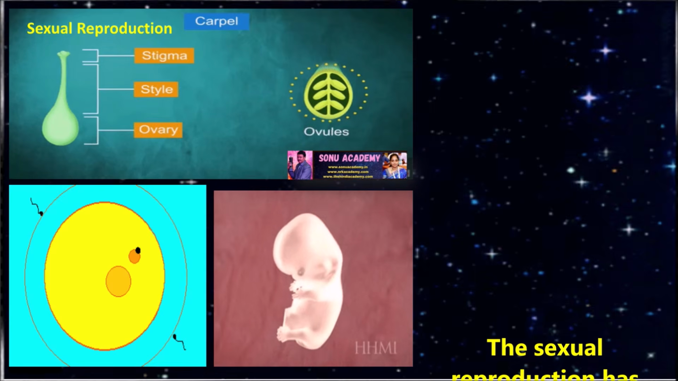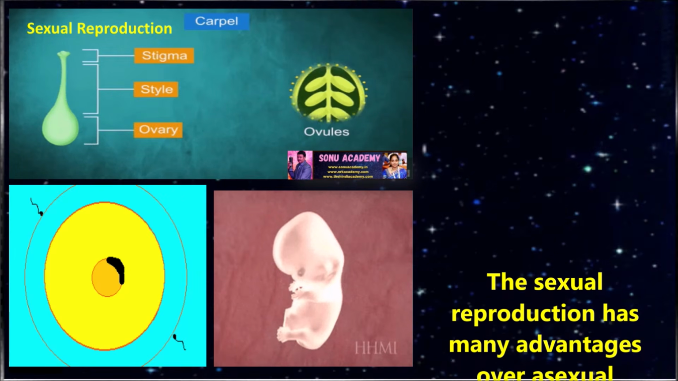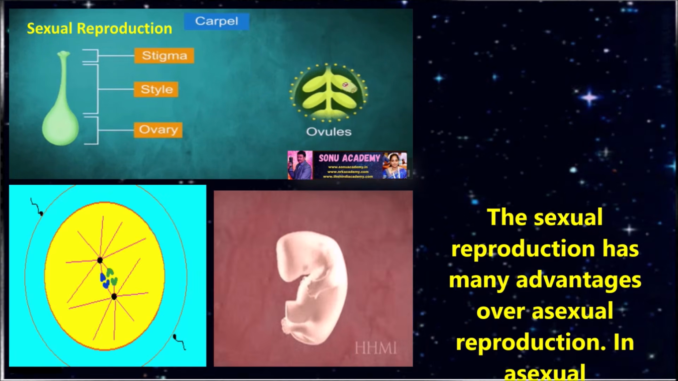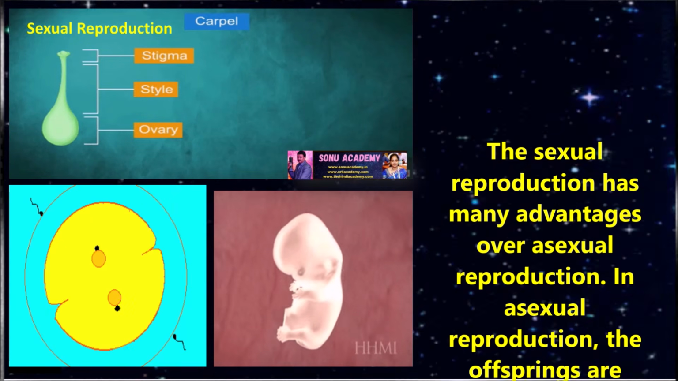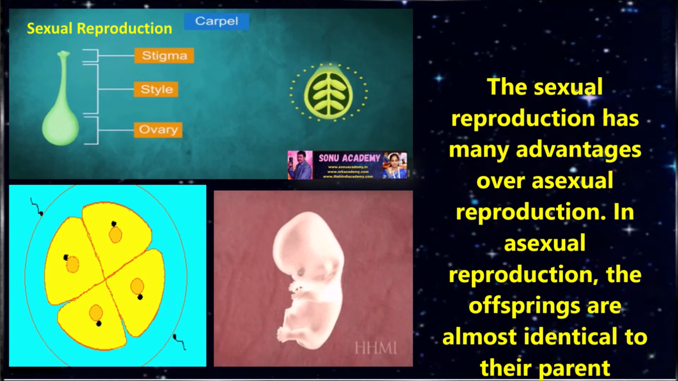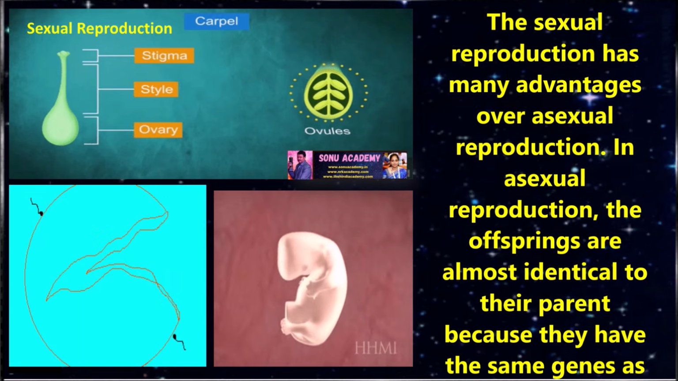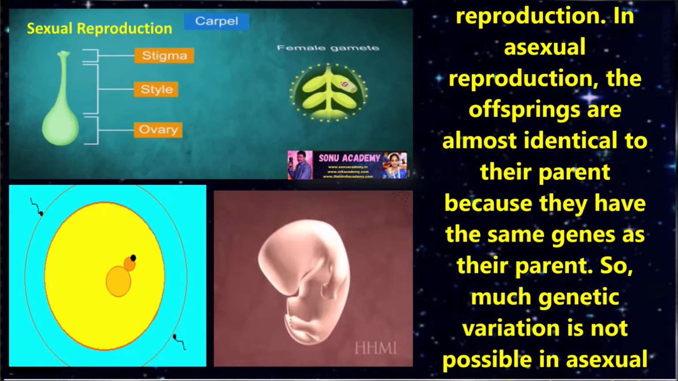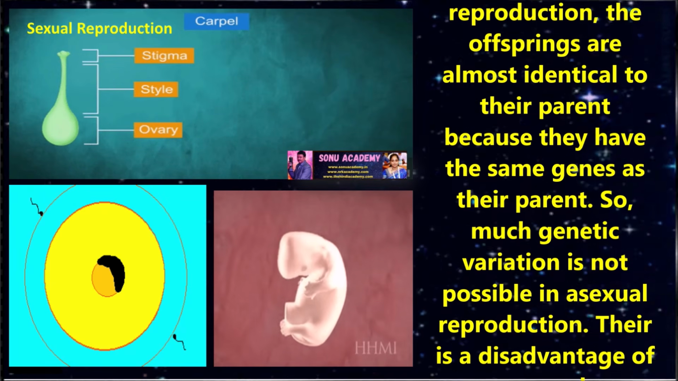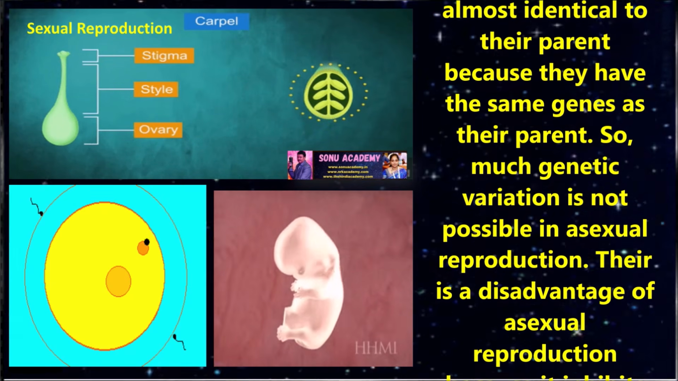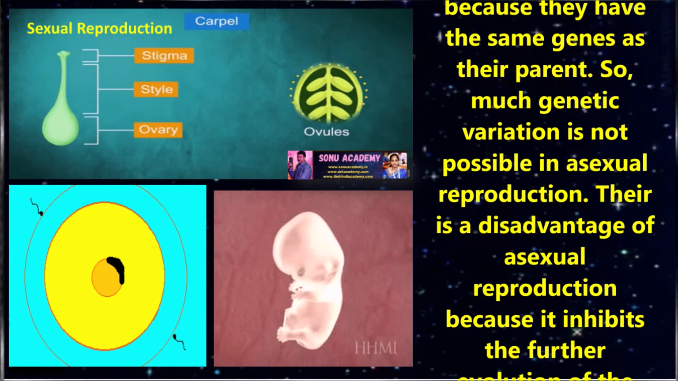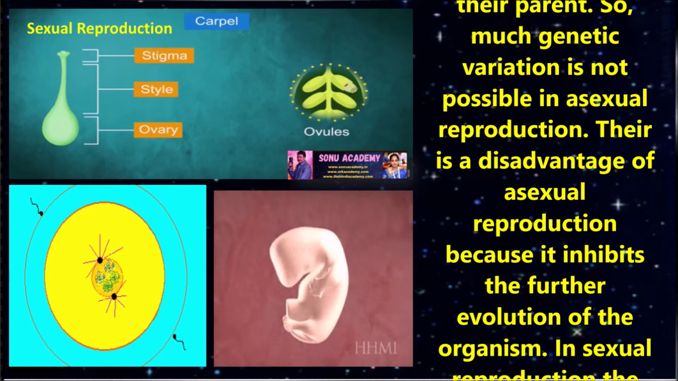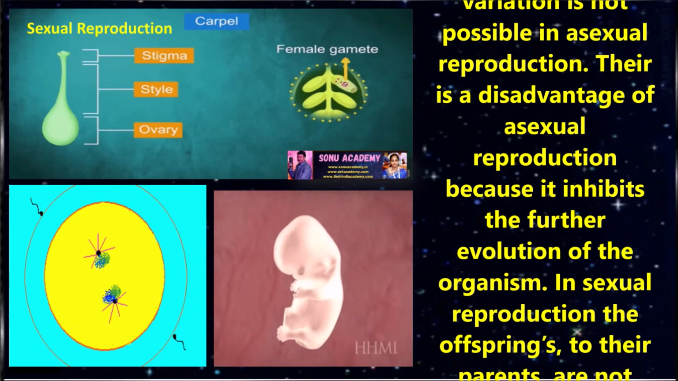Children, now let us discuss the advantages of sexual reproduction. Sexual reproduction has advantages over asexual reproduction. In asexual reproduction, the offsprings are almost identical to the parent because they have the same genes as the parent. So much genetic variation is not possible in asexual reproduction. This is a disadvantage of asexual reproduction because it inhibits the further evolution of organisms.